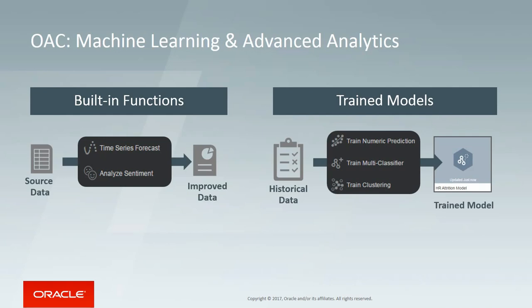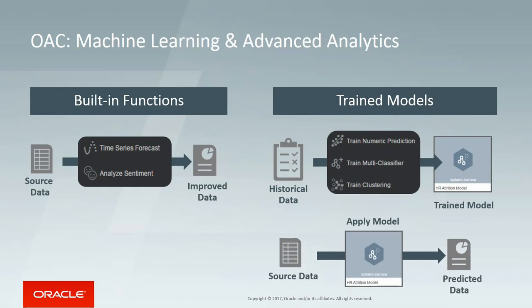On the other hand, we have pre-built machine learning models. These models need some training with example data, and this example data is usually historical data that we have and that contains the attribute we want to predict. Once the model has been created, we can apply it to our actual data, getting the new outcome. So, for example, based on our accounts receivables, we can create a model to predict the likelihood that customers pay their invoice on time. This model can be applied to new customers for a more efficient collections.